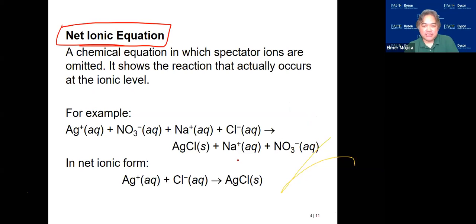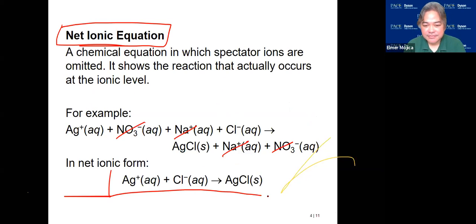So the net ionic equation is just showing you the reaction of species that participate in a given reaction. Here, if you remove the spectator ions, what is left? That's the net ionic form. Okay?